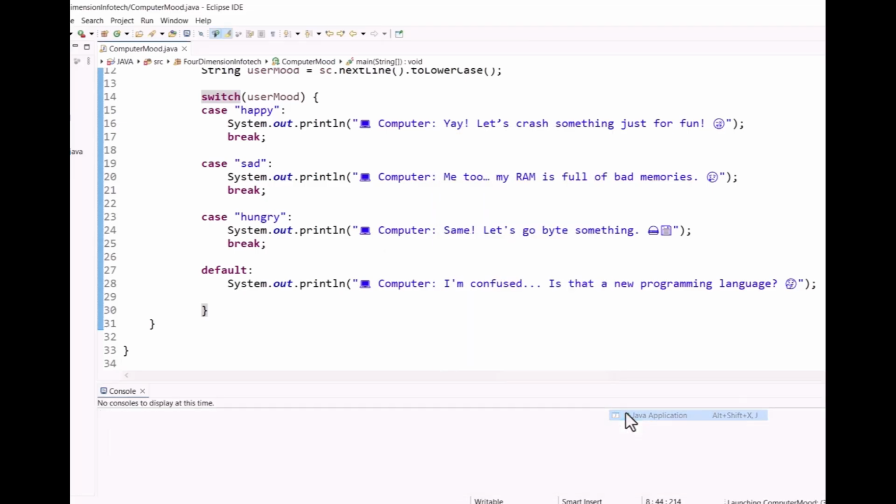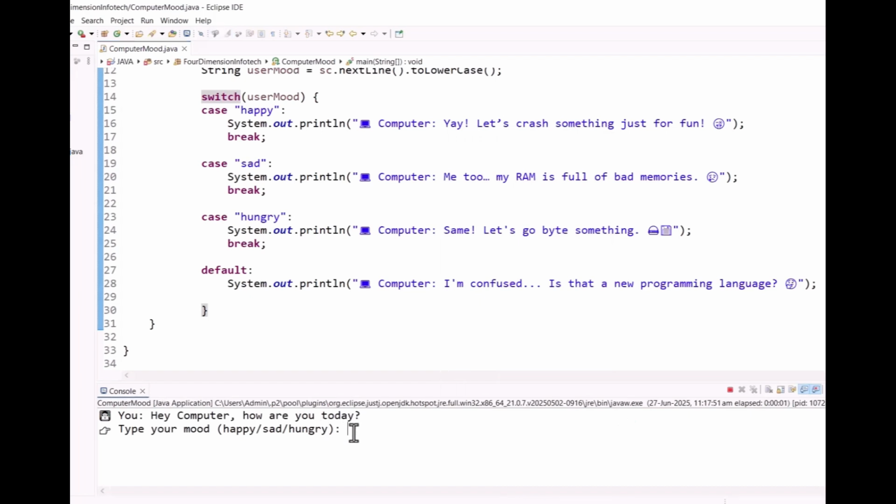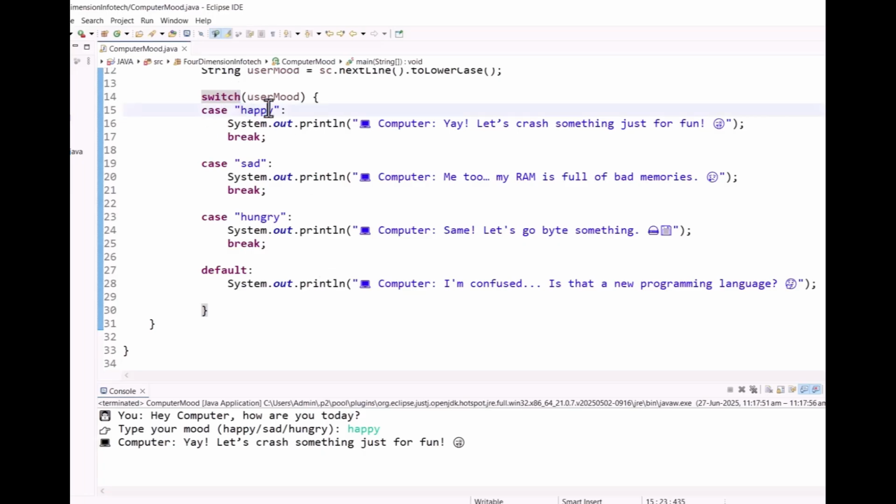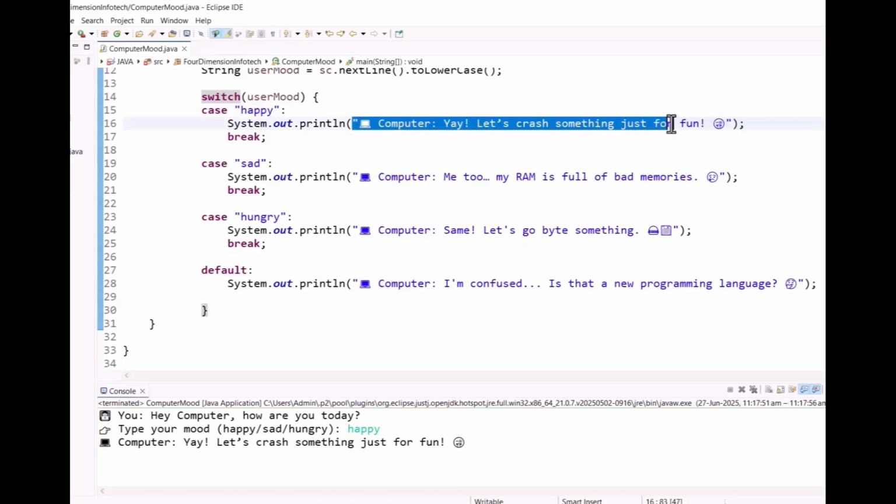Once again I will run the Java application and I am giving the mode as happy mode. If I give the happy mode, the statement will be printed as: computer, yeah, let's crash something just for fun. This will be the output for the user.